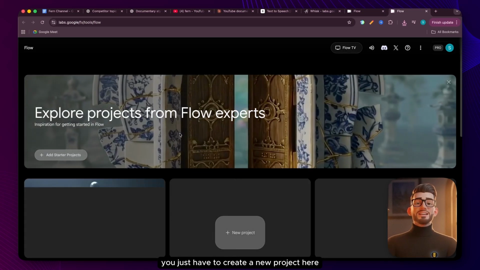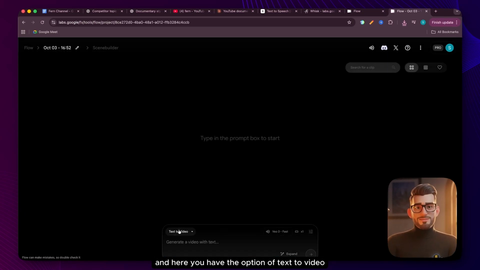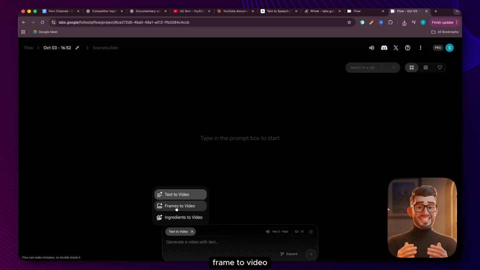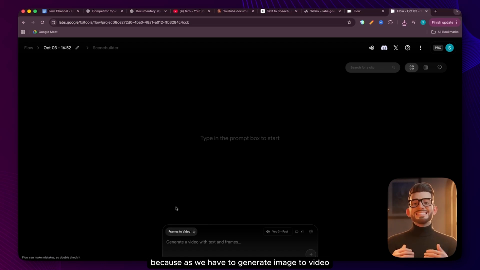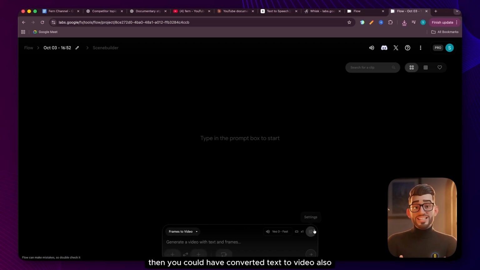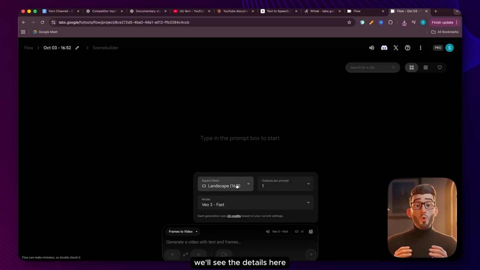You just have to create a new project here. And here you have the option of text to video. What do you have to do here? Frame to video, because we have to generate image to video. If you had to convert text to video, then you could have converted text to video also. Now here we will convert frame to video. We'll see the details here. Yes, it's a landscape.